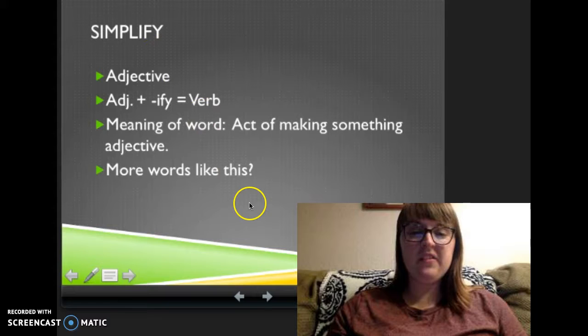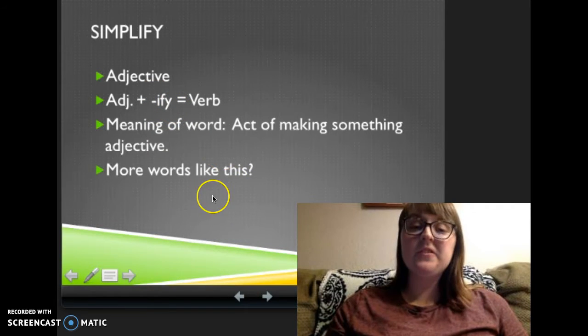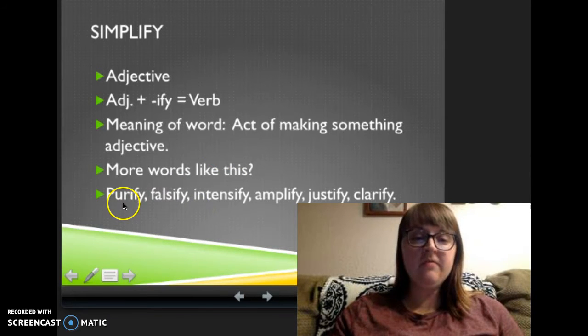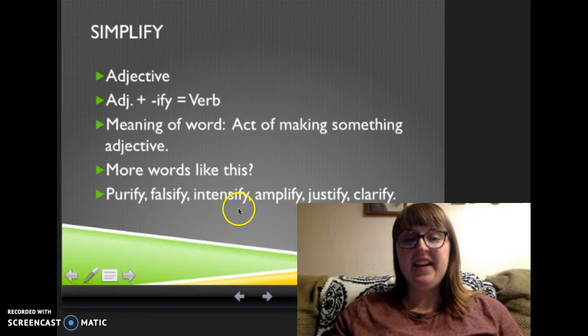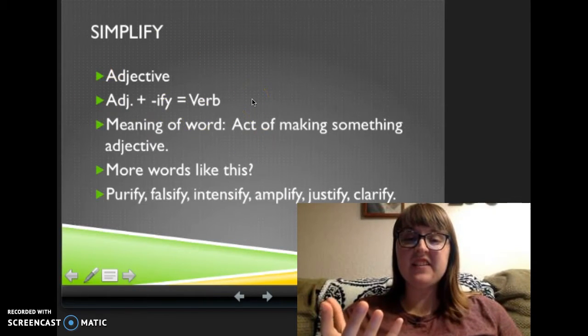So what are some more words that we can come up with that have that ify ending? After a few student responses, here are a few words that I have come up with. We have the words purify, falsify, intensify, amplify, justify, and clarify. They all have that same grammatical structure.